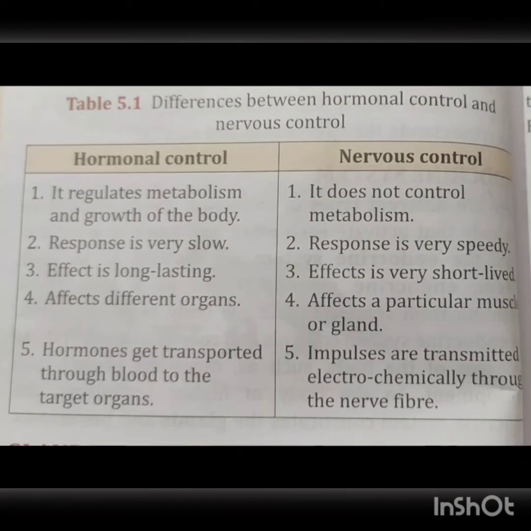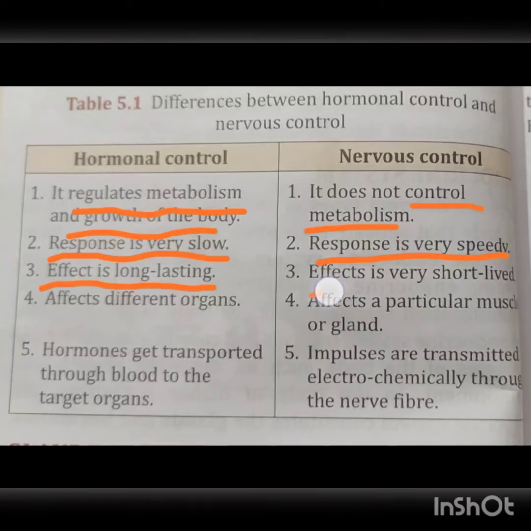The differences between hormonal control and nervous control. Hormonal control regulates metabolism and growth in the body. Nervous control does not control metabolism. In hormonal control, the response is very slow. In nervous control, the response is very speedy. The hormonal control effect is long-lasting. In nervous control, the effect is very short-lived.